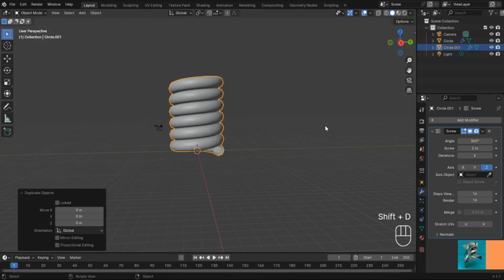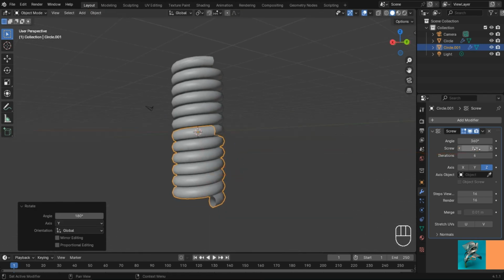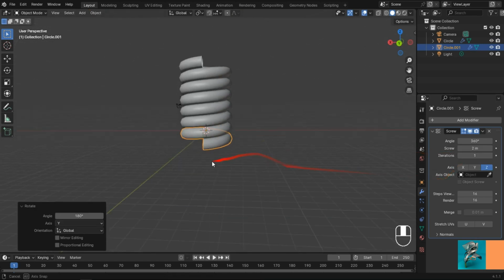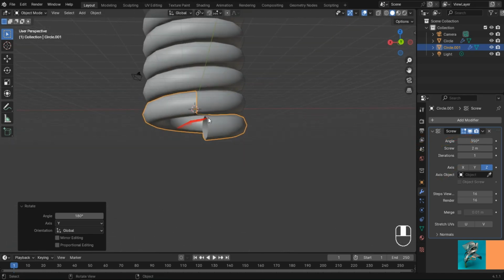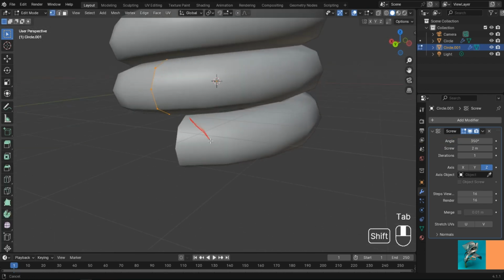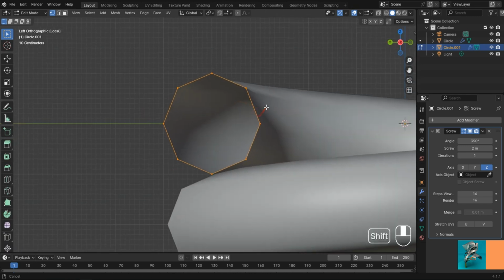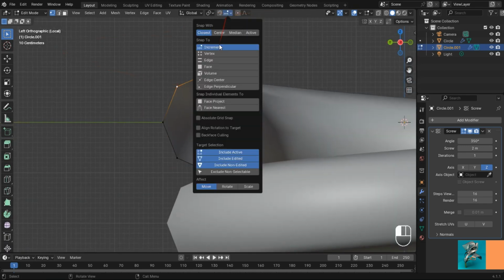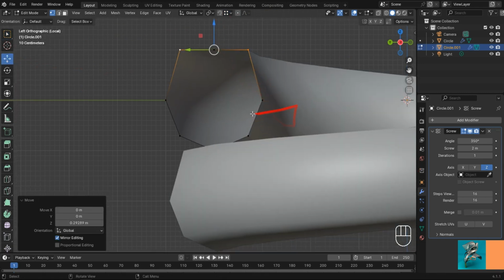Then duplicate it by pressing Shift D on your keyboard and rotate 180 degrees on the Y-axis, set it like this. Then go to the X-axis view in the viewport, go to Snaps, choose Vertex, and then hold down Control on your keyboard, set the vertices like a square.